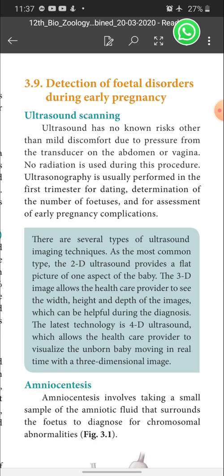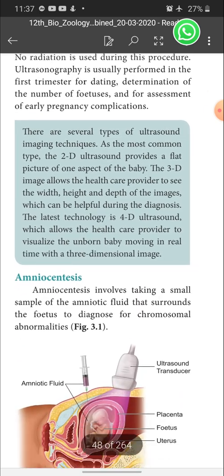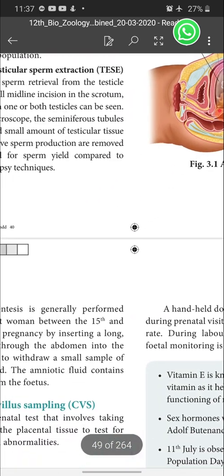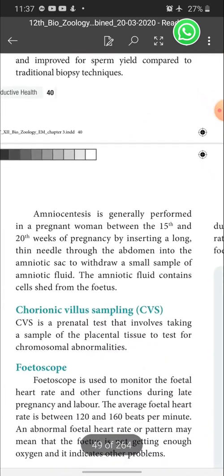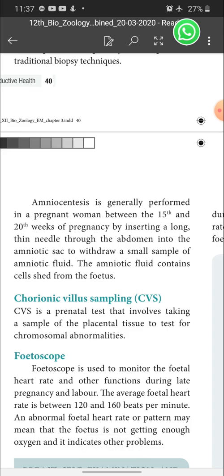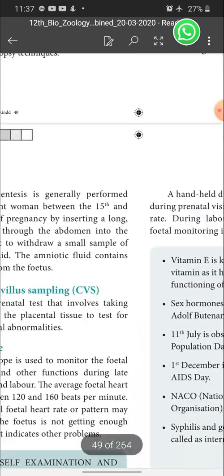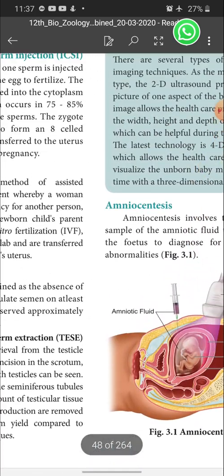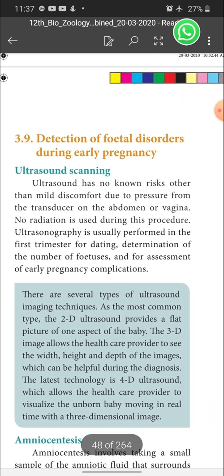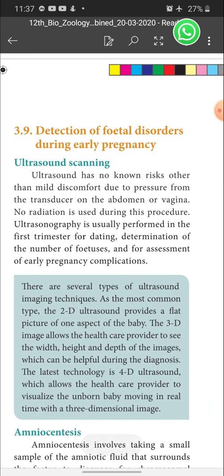They are using some methods to detect that. One is ultrasound scanning, another one is amniocentesis, and the third one is chorionic villus sampling, then fetoscope. These are the various methods to detect the disorders in the developing fetus. Okay, let's see about ultrasound scanning.